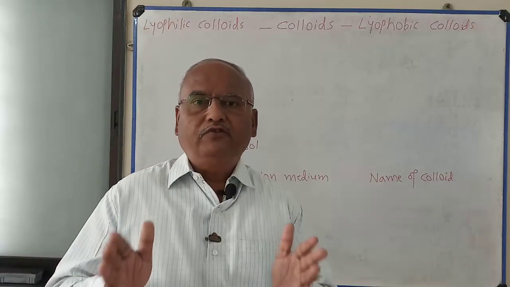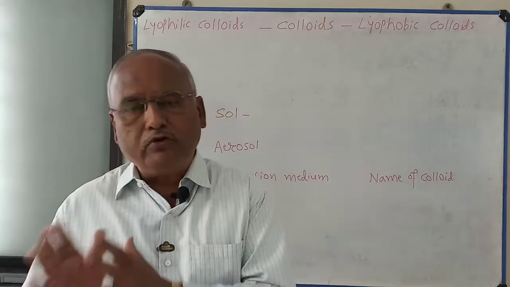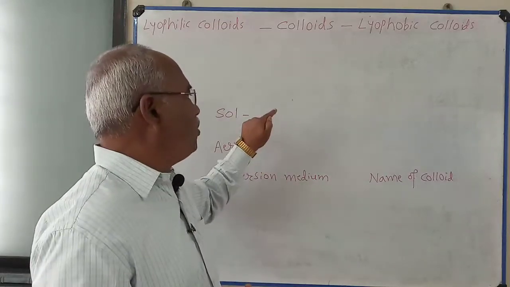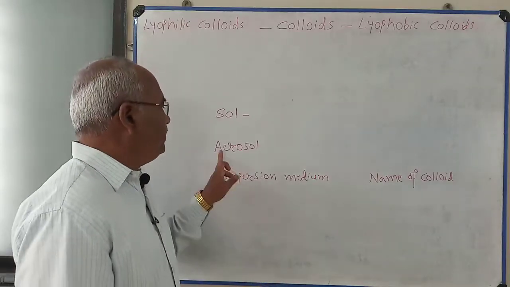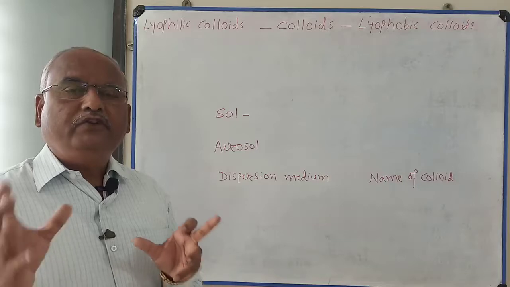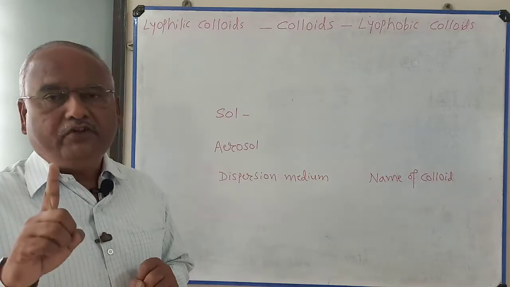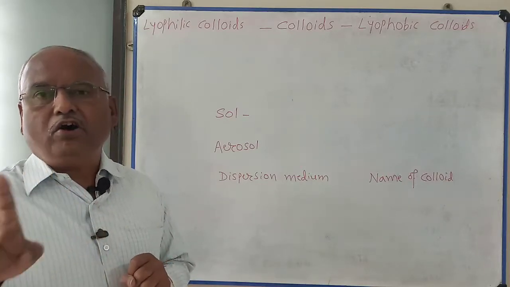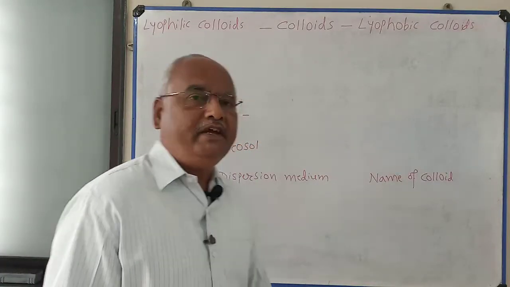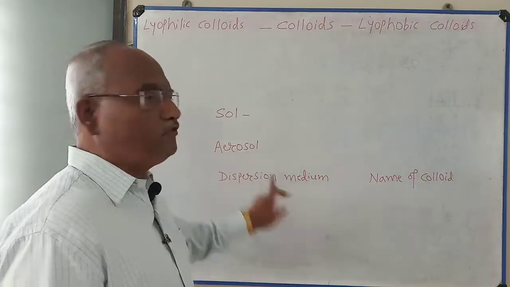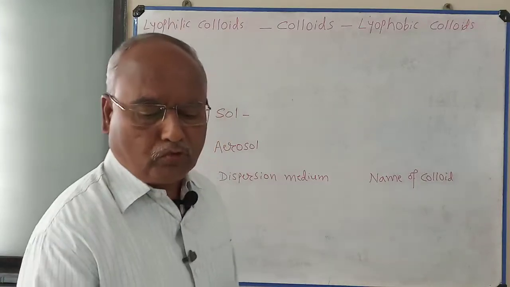Or when solid is dispersed phase and solid is also dispersion medium, then it is called solid sol, alloys, etc. Then aerosol, when dispersed phase is liquid or solid and gas is the dispersion medium, then it is called aerosol. Smoke is the example of aerosol.